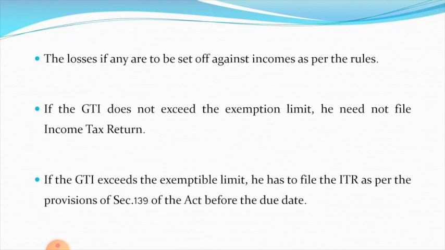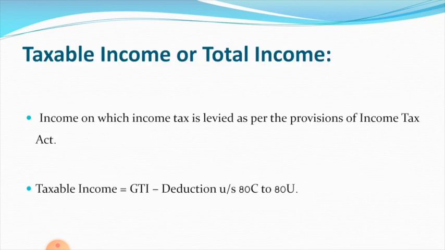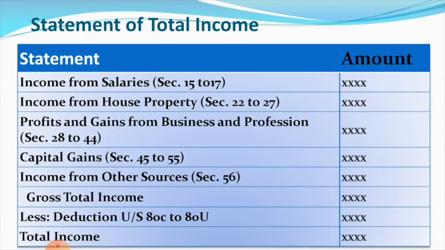So this is about gross total income. Gross total income is nothing but aggregate income of a person from various heads of income. What is taxable income or total income? Total income is nothing but the income on which income tax is levied as per the provisions of Income Tax Act. Total income is the income on which tax is payable or paid by an individual. Taxable income can be calculated by deduction from section 80C to 80U from the gross total income.